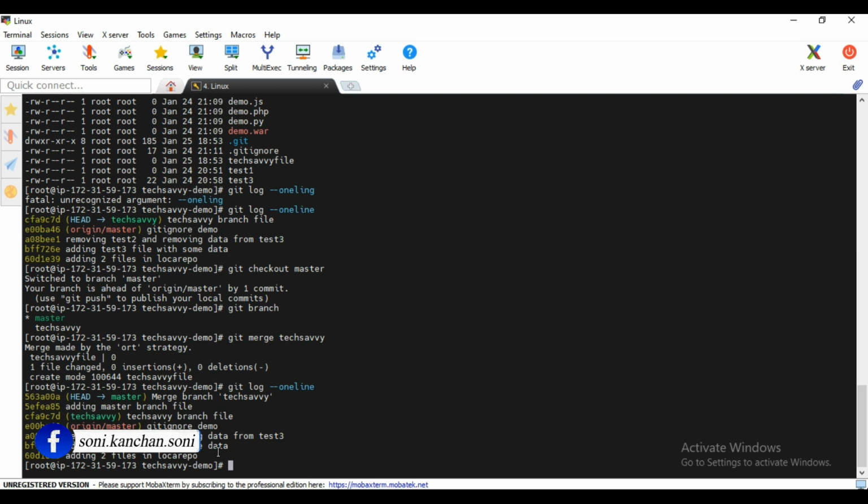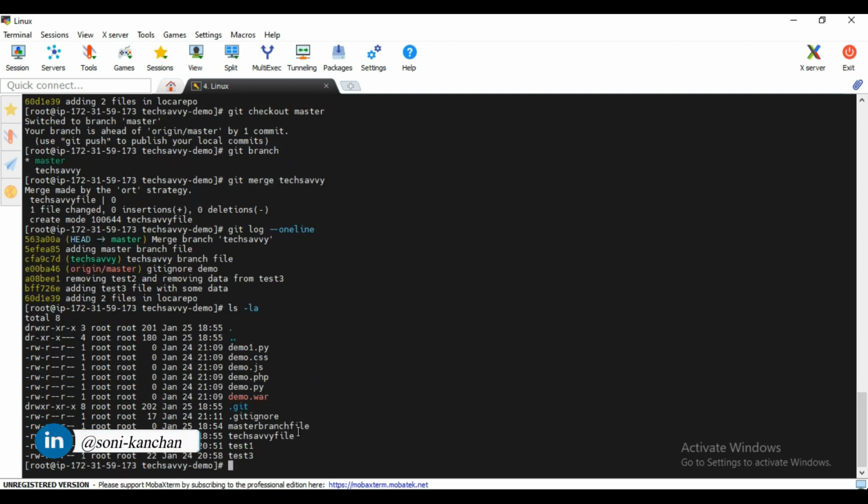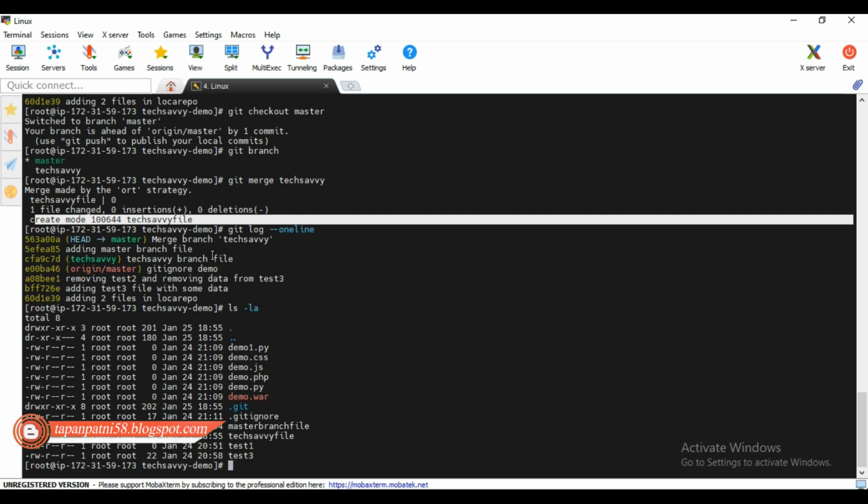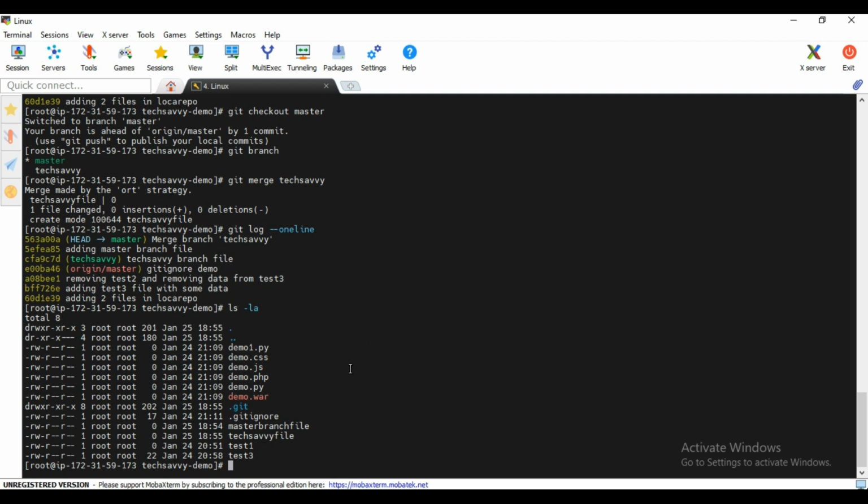just see the git log here. See what we have done earlier. Till here we were having a log related with the master branch. Okay, now we have added one more commit, that is merge master branch. And if you will do ls -la here, see the TechSavvy file is now moved here. How is it moved? While merging, it gave 'Merge made by the ort strategy', and in the TechSavvy 0 file has been changed, but we have added one file here, created TechSavvy file. Okay, so this is about how we merge the branch.